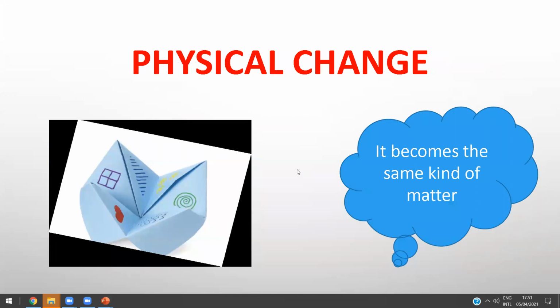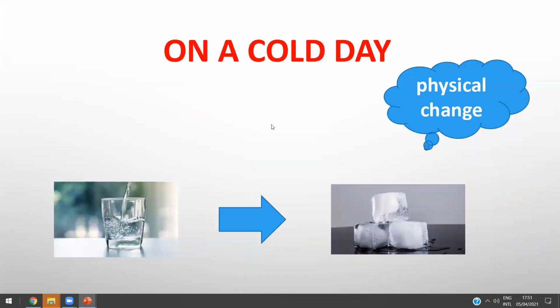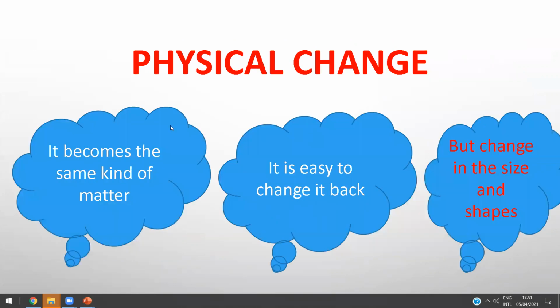So in the physical change, the matter becomes or stays the same kind of matter. It's easy to change it back. Like if you have water, the water turns into ice, and the ice can turn back again into water. So it's a physical change. In the physical change, it's the same kind of matter, it's easy to change it back, and it's just a change in size and shape, okay?